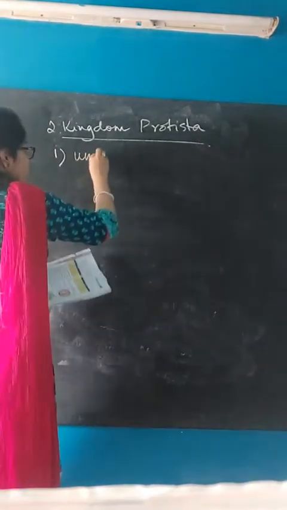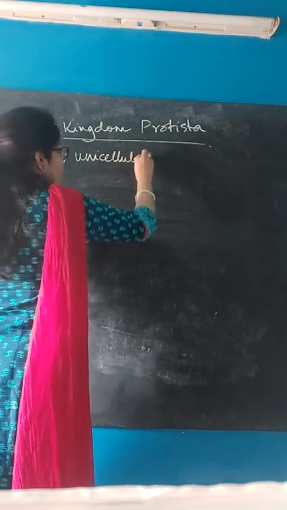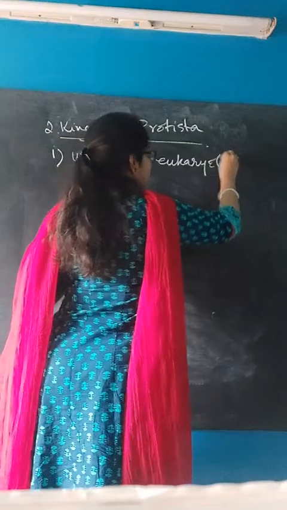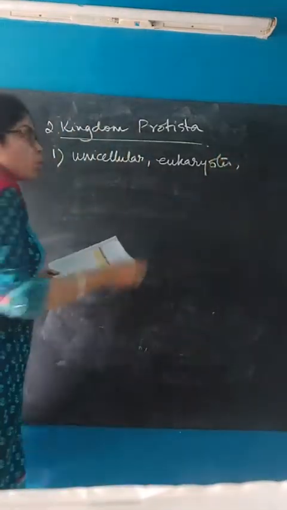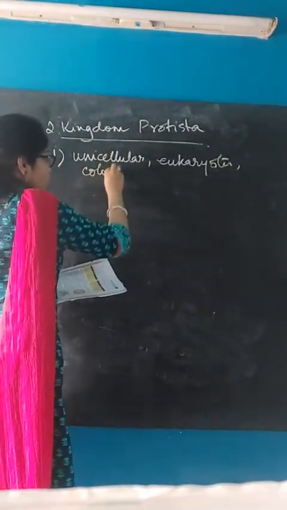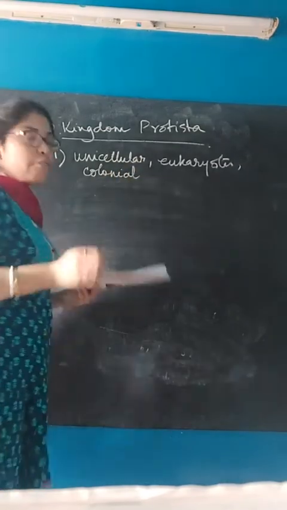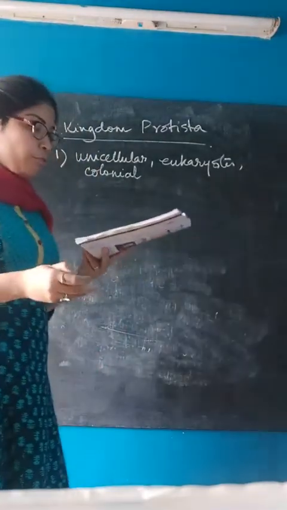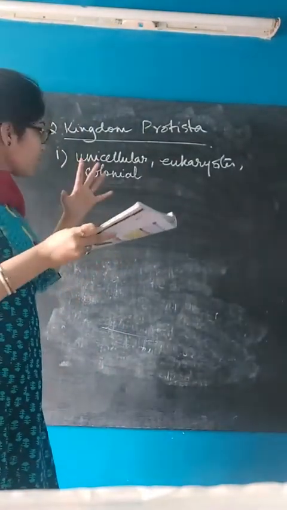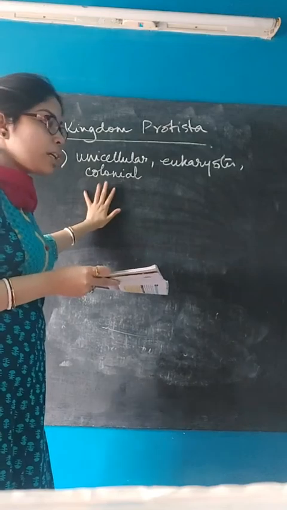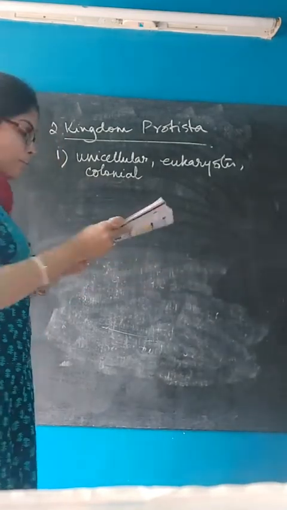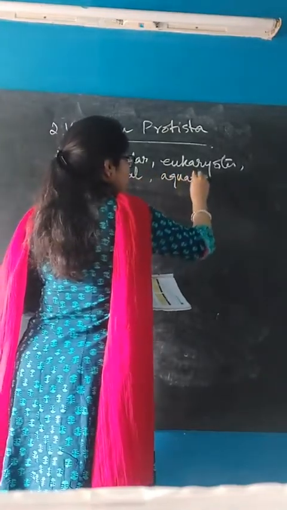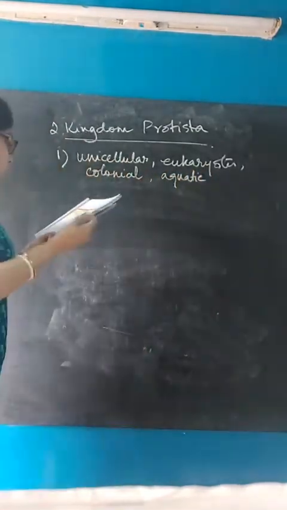So I will write unicellular eukaryotes. Colonial, what do you mean by colonial? They live forming a colony. All of them live together forming a colony. So from that word colony, the word colonial comes, which means they all live together. They are mostly aquatic. All these are mostly aquatic animals or organisms.